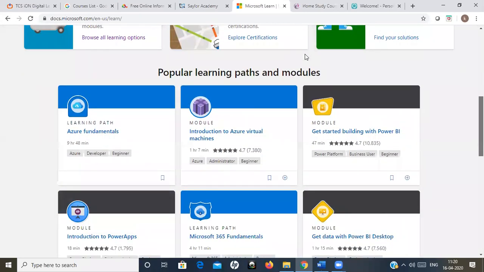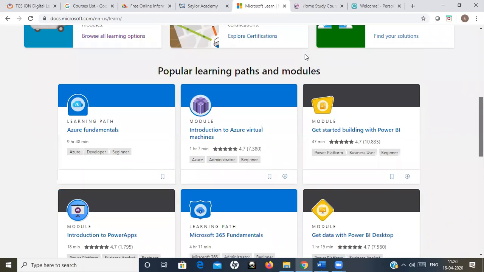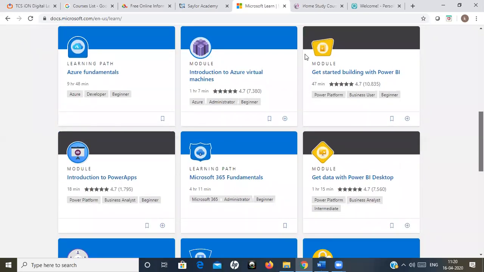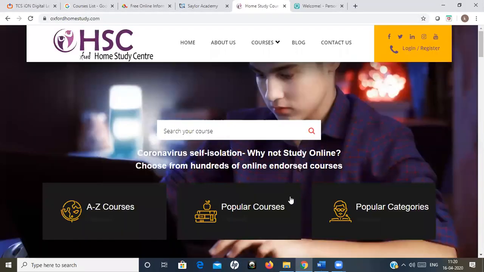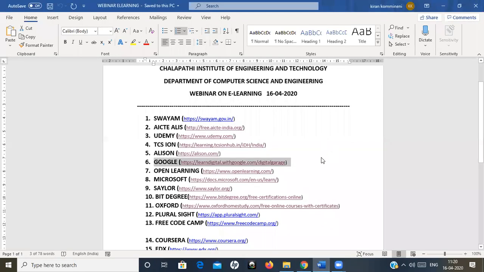Here, complete Azure details will be there. A lot of courses are there on Azure, and a lot of courses on cloud computing also. You can select a course and complete it. Once you complete the course, an e-certificate will be given to you. This is regarding Microsoft items only, because they won't give anything else. So Office, Azure, and Cloud only. If you want to do those, you can go for this course.